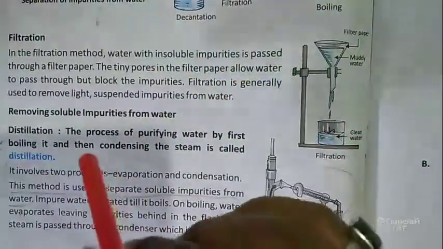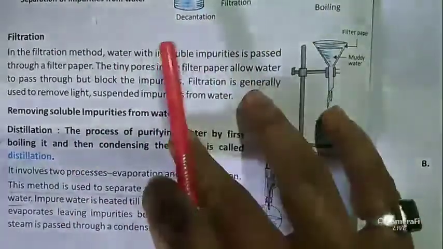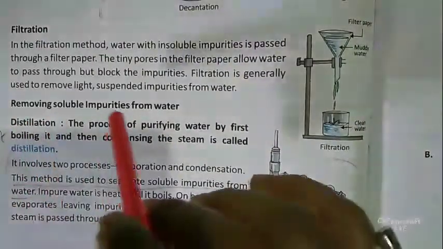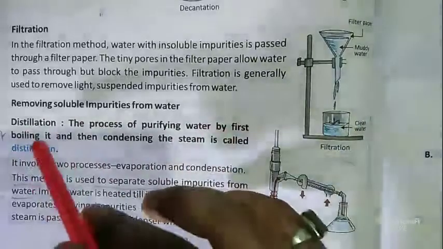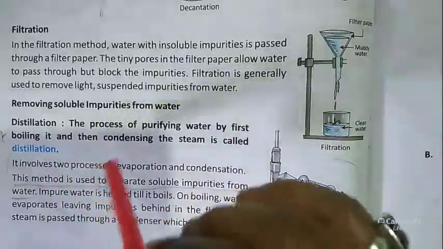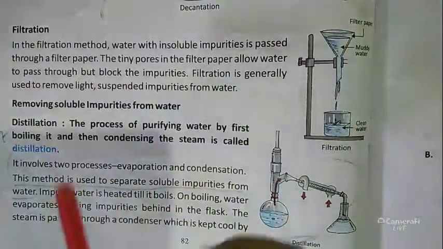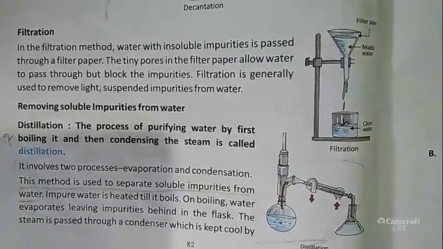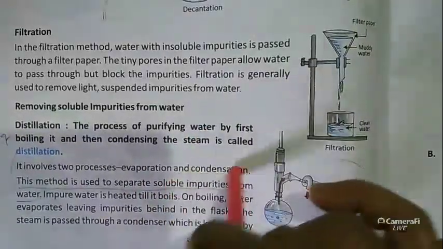Next one is removing the soluble impurities from water. There is only one method, distillation. So what is distillation? The process of purifying water by first boiling it and then condensing the steam is called distillation.